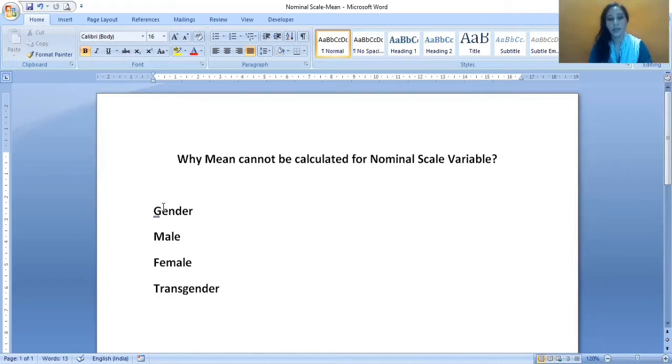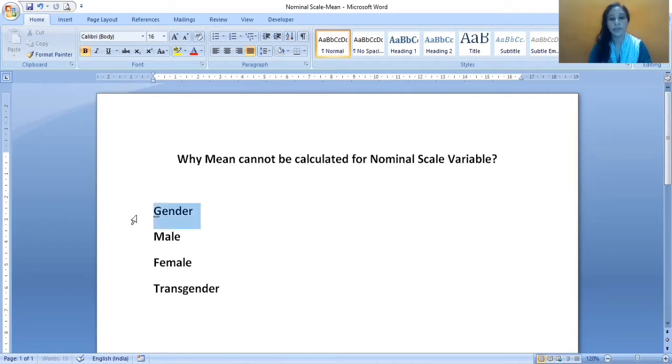Gender is a nominal scale variable, and what is a nominal scale variable? A nominal scale variable means a categorical variable, in which we can categorize the variable into certain categories. Now suppose for my study purpose, in my hypothesis I have taken gender as one of the variables.